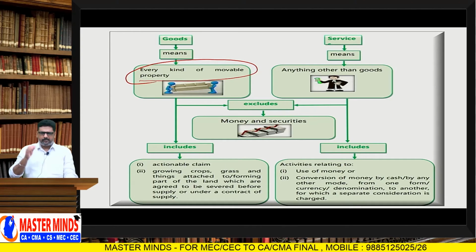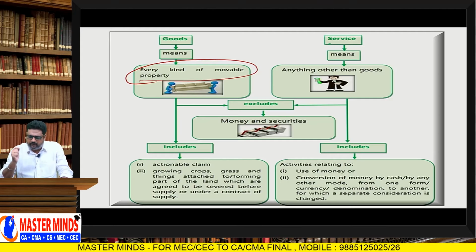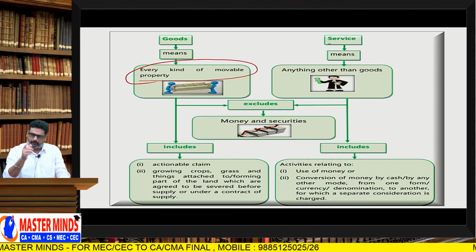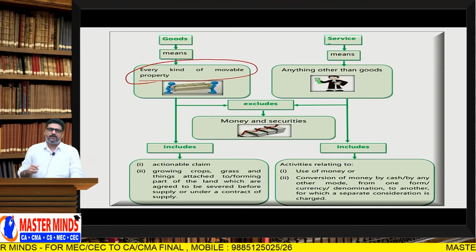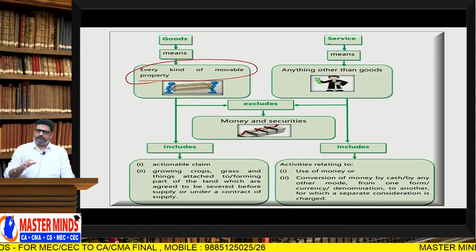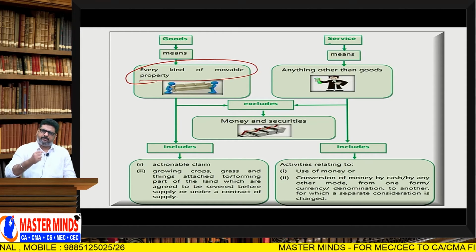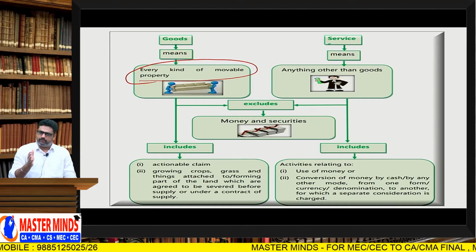So, goods means every kind of movable property. If the item can be shifted from one place to another place, it is movable.